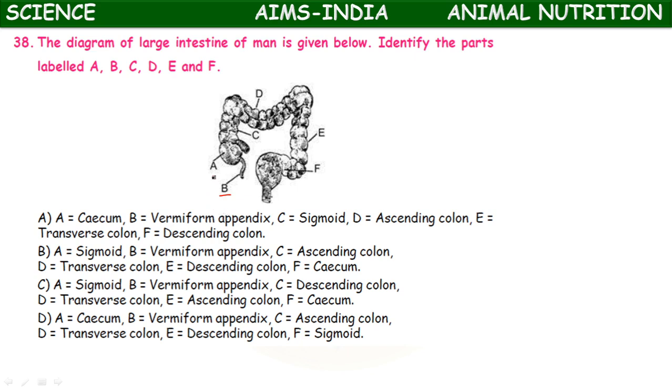A is the cecum, and D is the transverse colon, C is the ascending colon and E represents descending colon, F represents the sigmoid. These are the parts of large intestine. So here option D is correct. Okay.